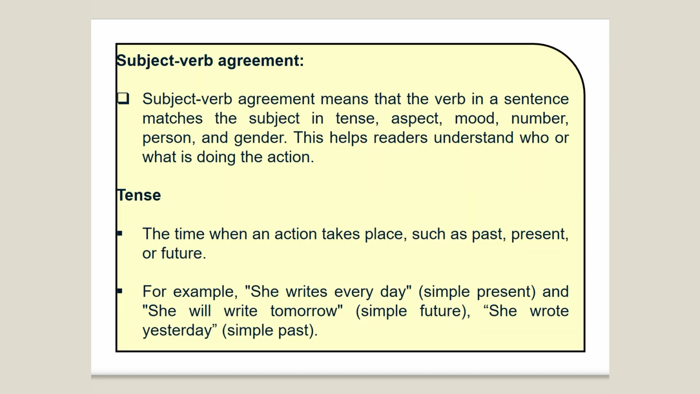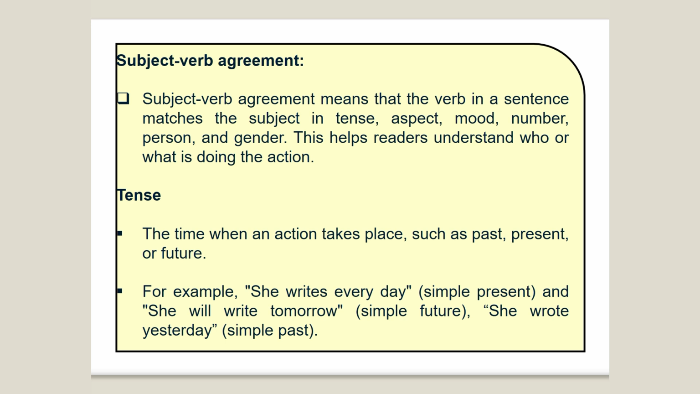So first of all, let's understand what the subject verb agreement is. Subject verb agreement means that the verb in a sentence matches the subject in tense, aspect, mood, number, person, and gender. This helps readers understand who or what is doing the action. That is called the subject verb agreement.